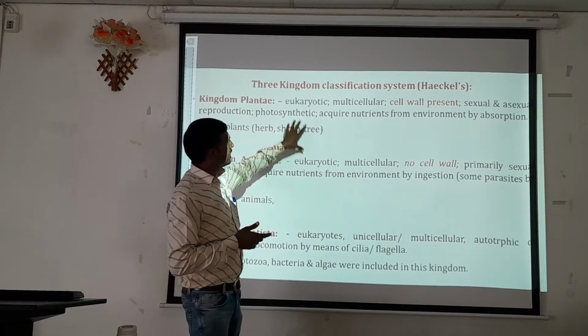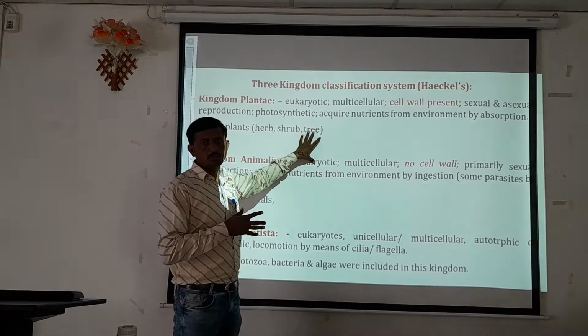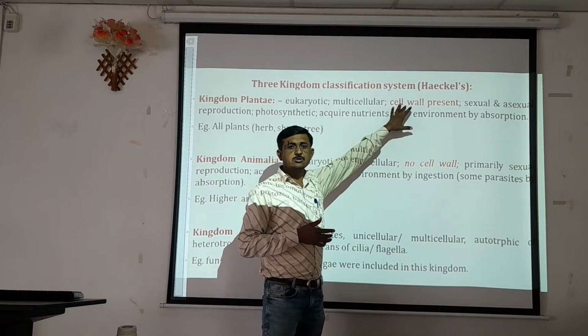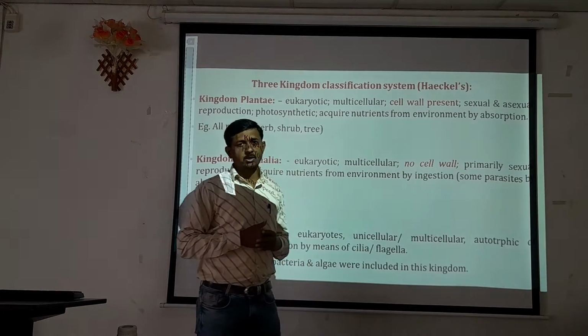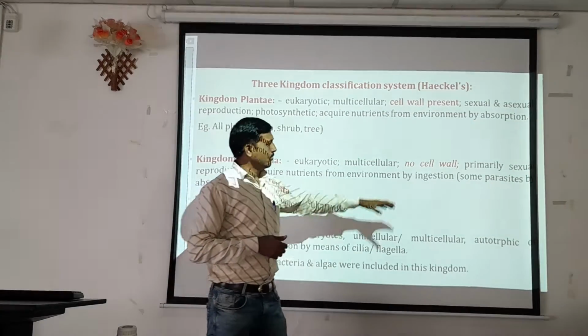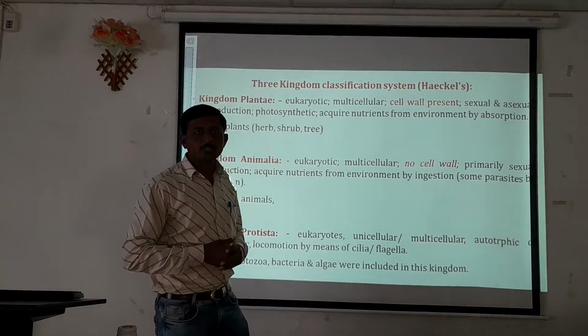What are the common characteristics? Both are eukaryotes. Both are multicellular, but in plants there is presence of a cell wall, and here there is absence of a cell wall. They reproduce by sexual or asexual means, but here only sexual reproduction is carried out.